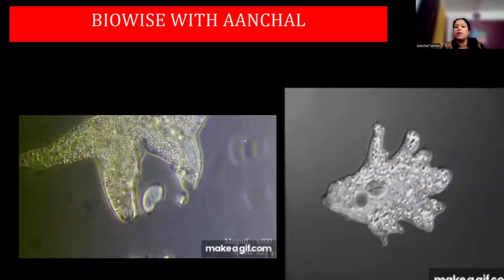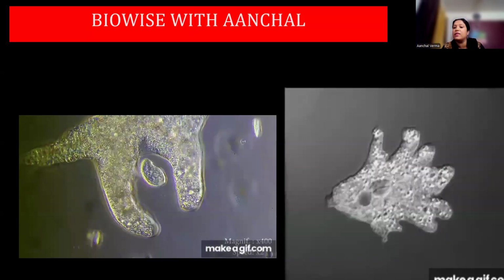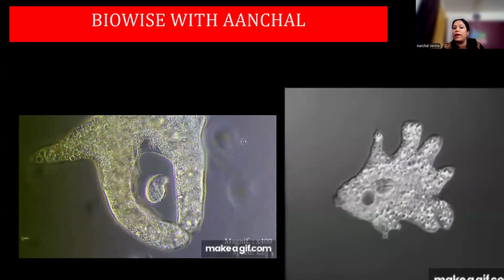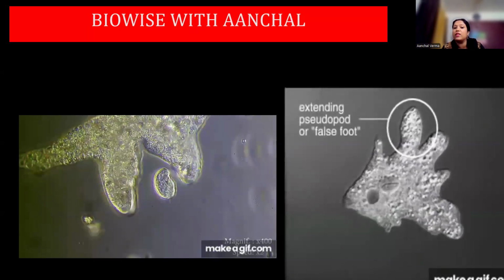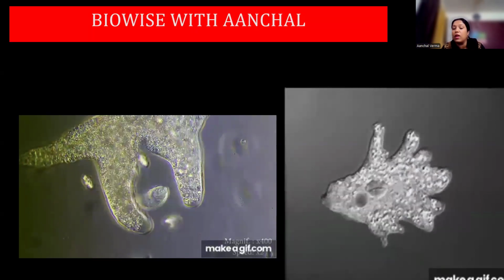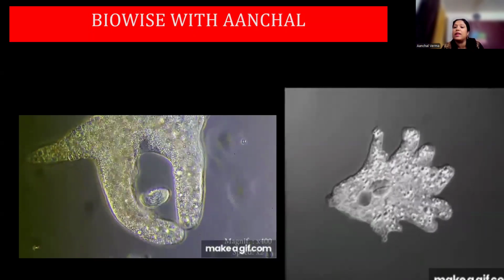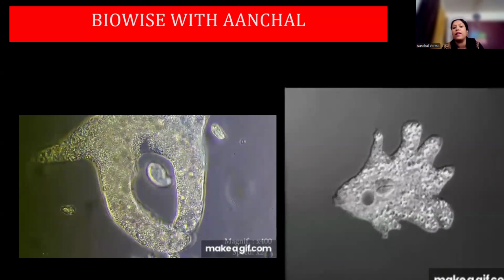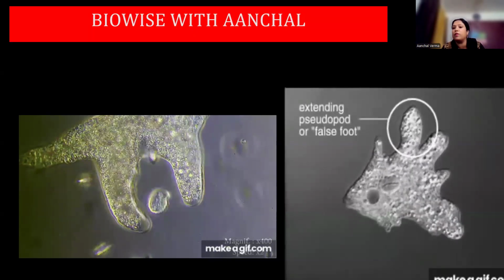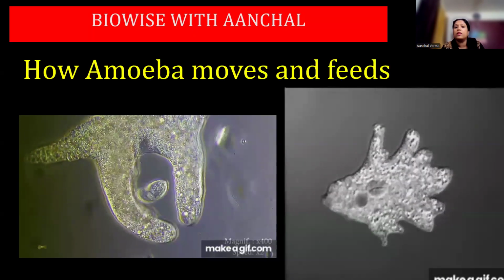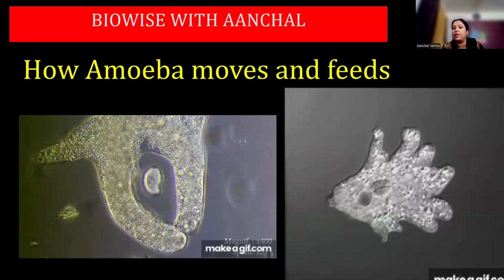You can see here how the amoeba extends its pseudopodia to catch the bacteria. Now this circle in which the bacteria is present forms the food vacuole. The cytoplasm will release digestive enzymes into it and will digest the bacteria. Pseudopodia also help in the movement of amoeba. Okay, this is how the amoeba moves and feeds.